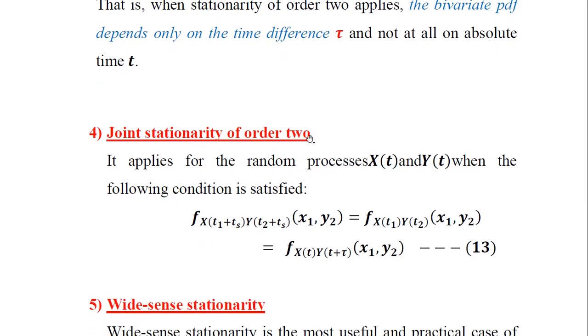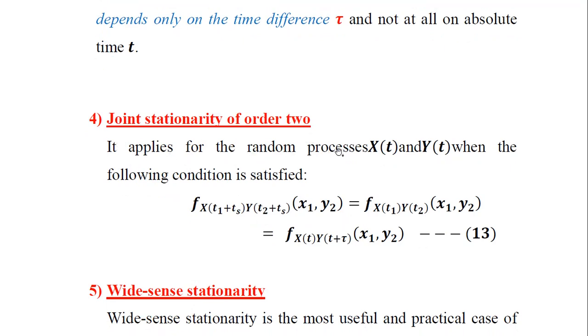Now joint stationarity of order 2, just consider this. It applies for the random processes x of t and y of t. Two random processes x and y are there here. This joint stationarity of order 2 is applied only when the following conditions are satisfied: f x of t1 plus ts and the second random process y of t2 plus ts, their joint PDF, is equal to f x of t, y of t plus tau, where t2 plus ts is replaced by t plus tau. So this is extracted from the above, that is stationarity of order 1 which we have considered. So the replacement has been done.